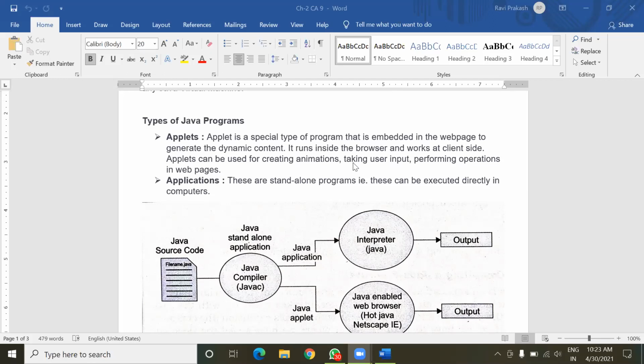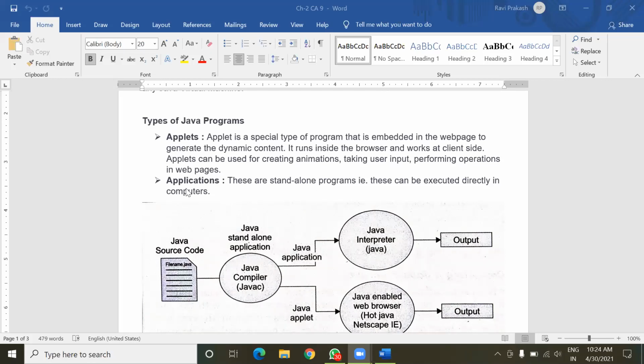Applets are used for performing different operations in web pages, like taking inputs from the user, performing certain calculations on those inputs, or creating animations on web pages.